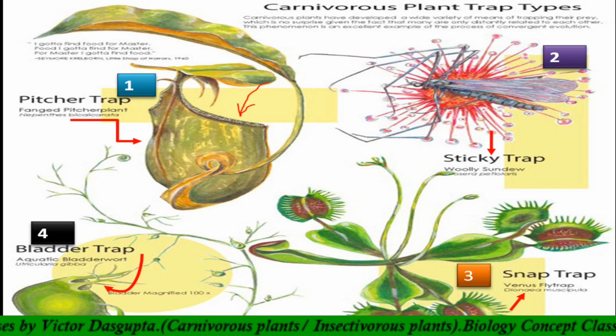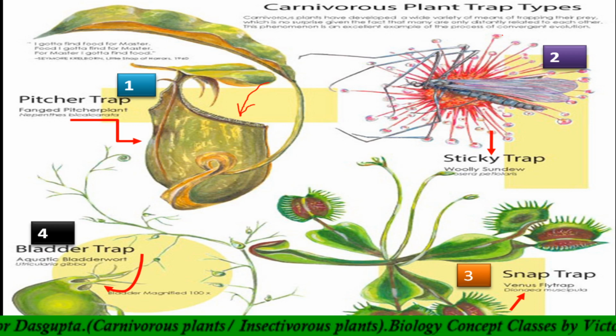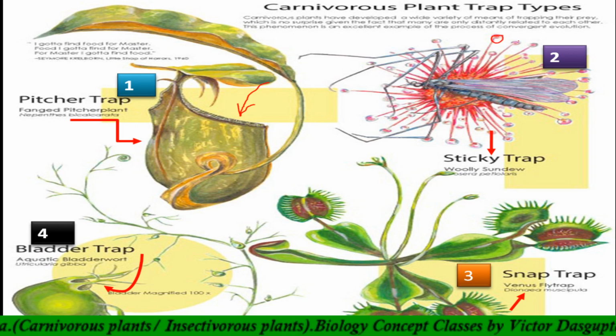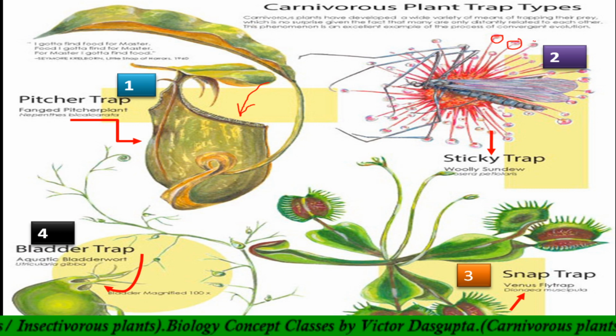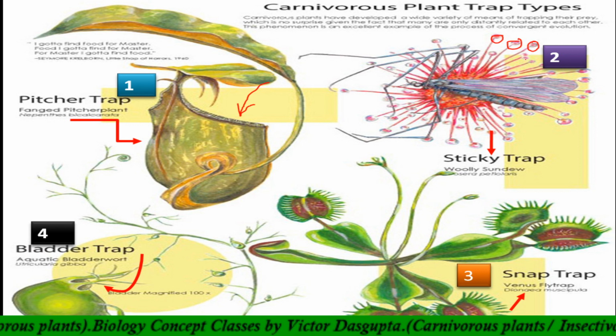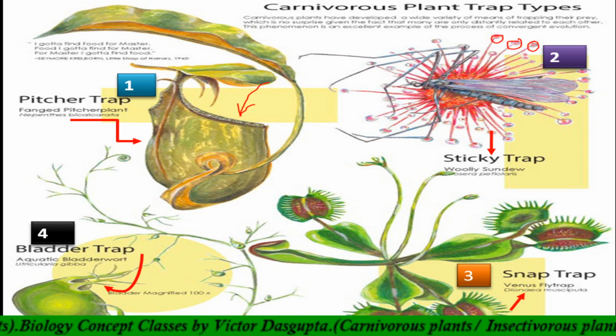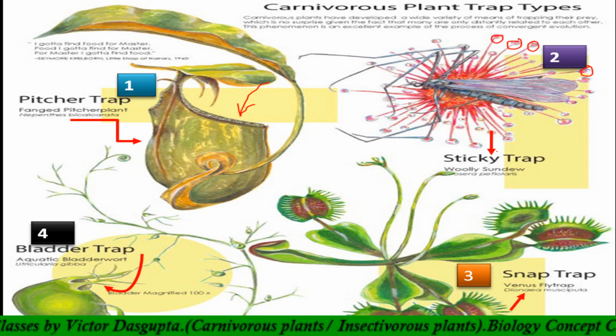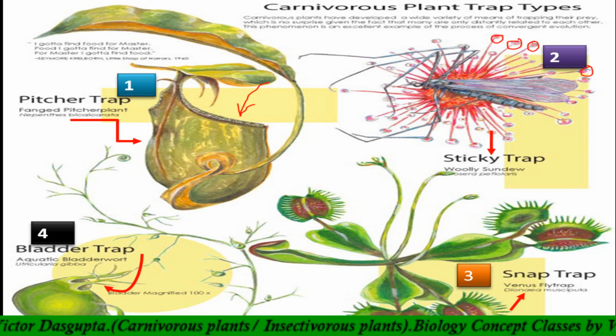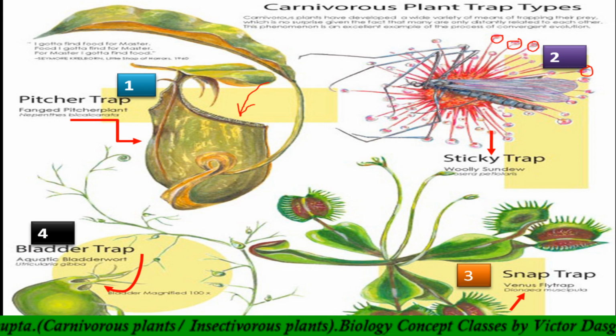Second one is the sticky trap, like the sticky trap we use for rats. Here you can see small globules, small circles I have given here, mucilage globules. These are not dew. It is found in sundews. See here how it sticks to the insect.